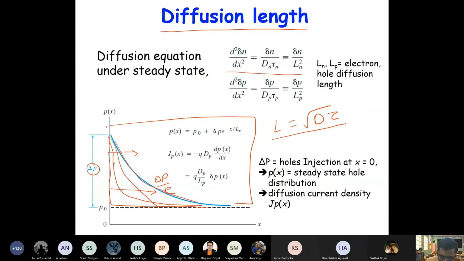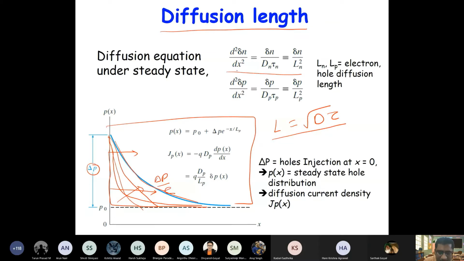So it's gradually increasing. And when it is in steady state, the carrier concentration profile will look like this blue line. So this is the profile of carrier concentration under steady state. So under steady state, what will be the length at which the concentration will drop down to 1 by e? That is the diffusion length.